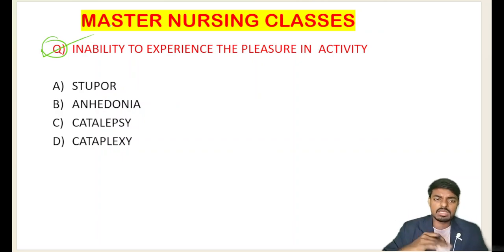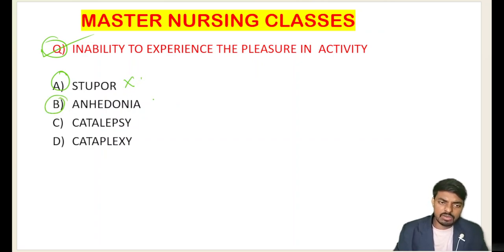But now he is unable to experience the pleasure. He is unable to experience the happiness in whatever activities he is doing. Very importantly, option A is stupor, but we will not call this stupor. I will explain what stupor is. And option B is anhedonia.